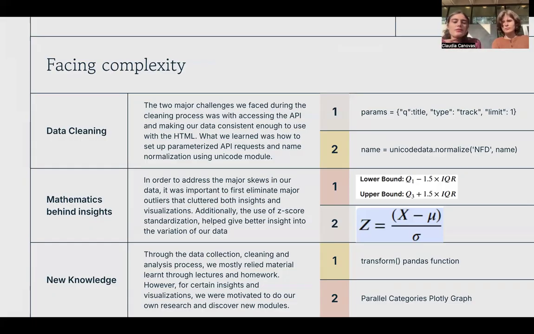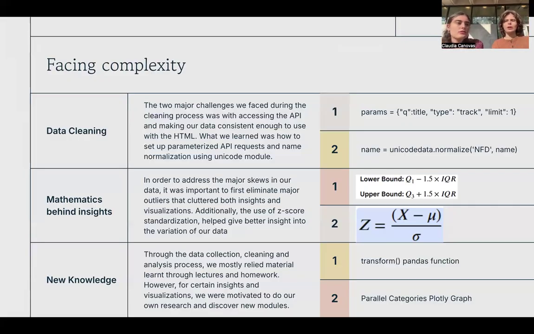Yeah, so some other things that we learned was a lot of mathematics behind insights. We used, for example, the standard deviation function in Pandas, which is something I'd never seen before, and we used that for the diversity index and for skewing. Things that made it a bit difficult to make an insight out of our data, is where we used the lower bound and the upper bound from statistics to eliminate the outliers. We also used the Z-score, or normalization standardization formula, for the diversity index, because we wanted to get all the values to be one thing that the user could interpret.